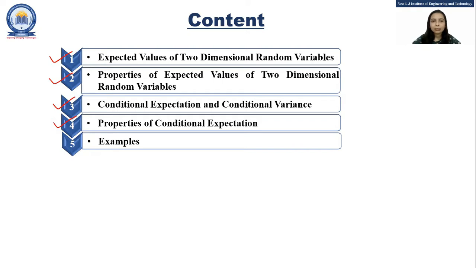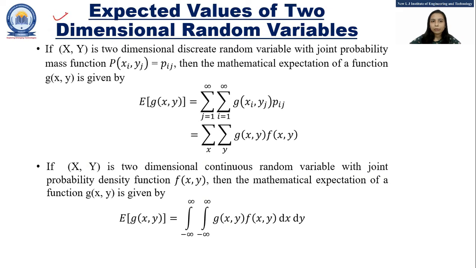So let's get started. The first topic is expected values of the two-dimensional random variable. If (X, Y) is a two-dimensional discrete random variable with joint probability mass function p(xi, yj) equal to pij, then the mathematical expectation of a function g(X, Y) is given by E[g(X, Y)] equals sigma j equals 1 to infinity, sigma i equals 1 to infinity, g(xi, yj) into pij.